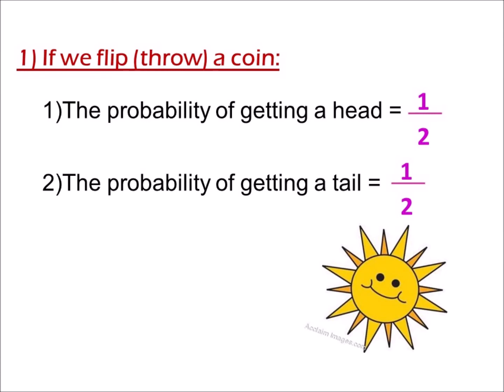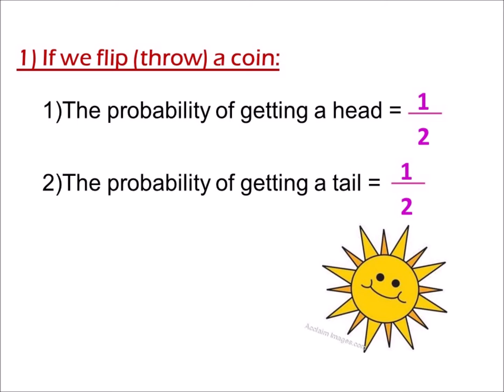The probability of an event A equals the number of ways event A over the total number of possible outcomes. This is my rule that can help me in any question on probability. Like if we flip a coin, what is the probability of getting a head? The answer is the number of heads over the total number in a coin. Of course, I have only one head. 1 over the total number in a coin, which is 2, because any coin has one head and one tail. So the total number is 2.